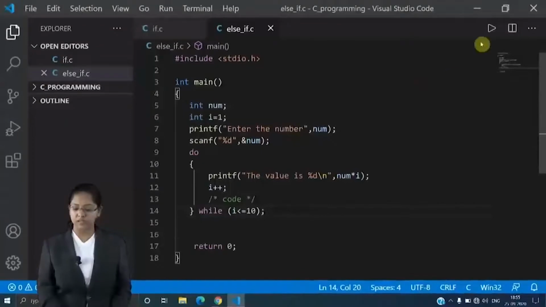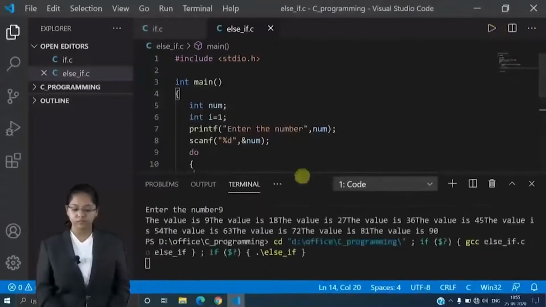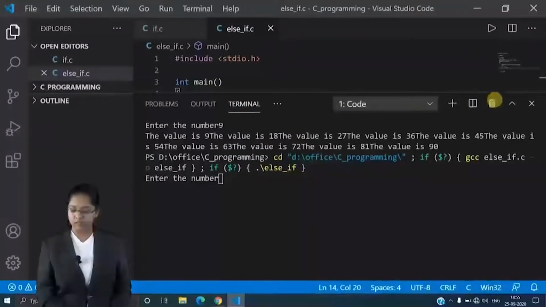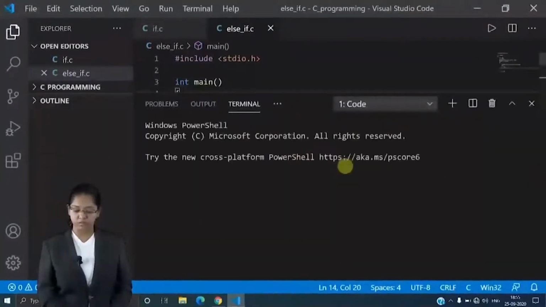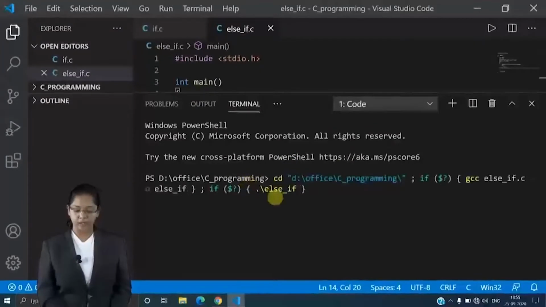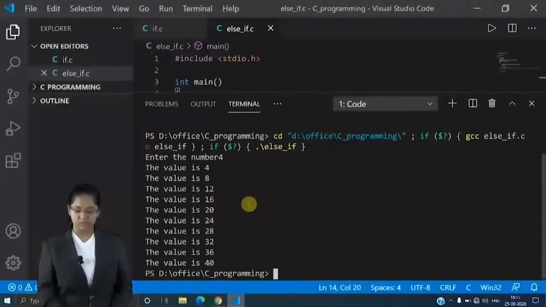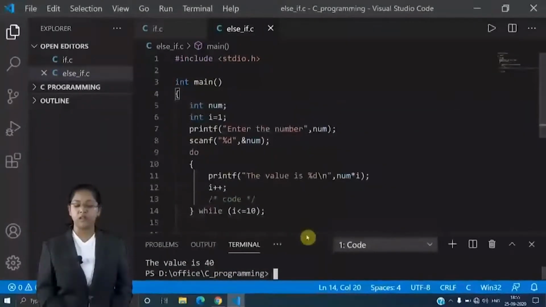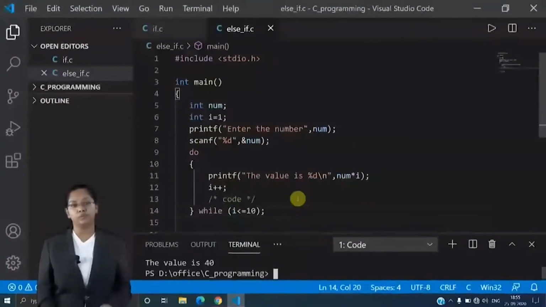Okay, so let's run this code. Just refresh the code first. See, let's say 4. See, 4 from 1 to 10, that is 4 ones are 4, up to 4 tens are 40. I have printed the table over here, right? So this was your do while loop.